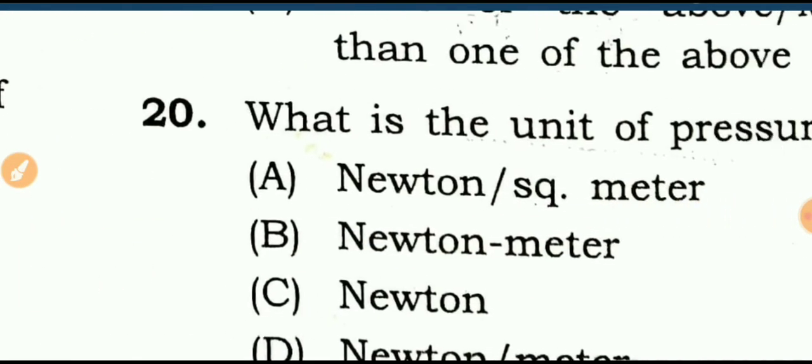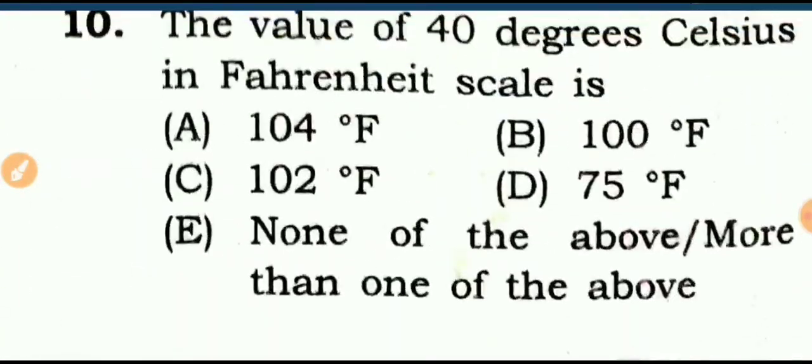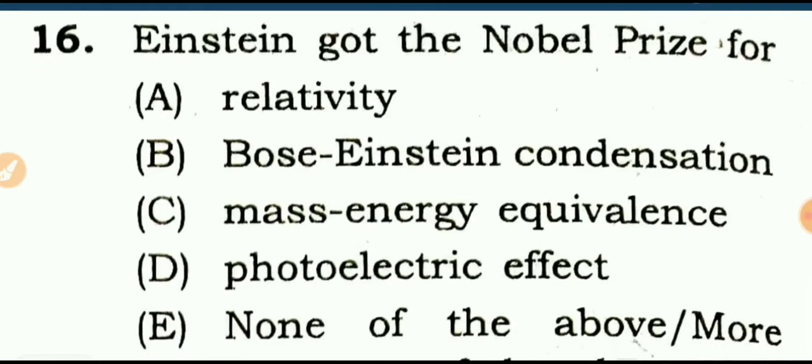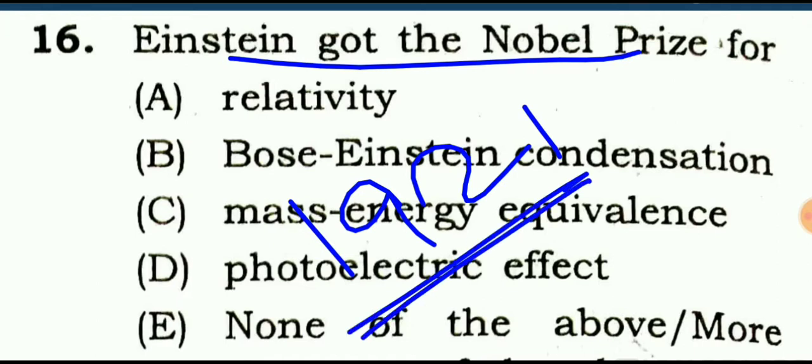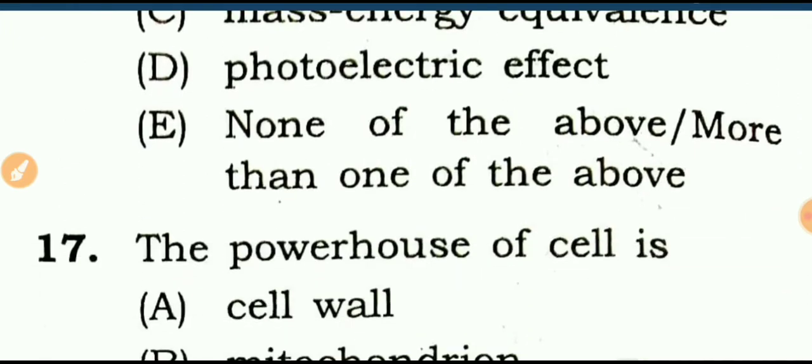Next question is question number 16. Einstein got the Nobel Prize in 1921, and he got the Nobel Prize for why? Why did he get the Nobel Prize? For the photoelectric effect. Photoelectric effect.